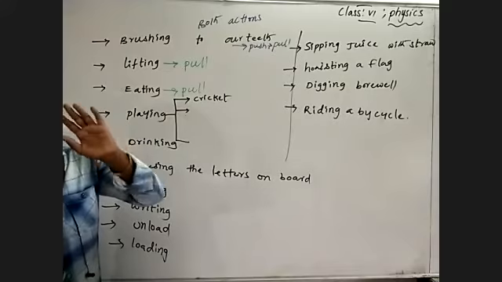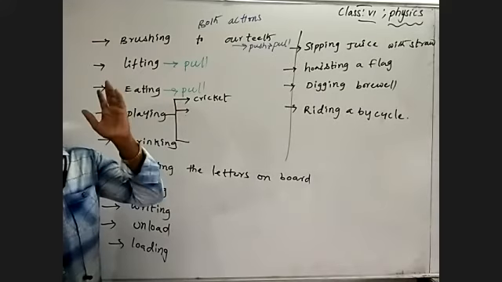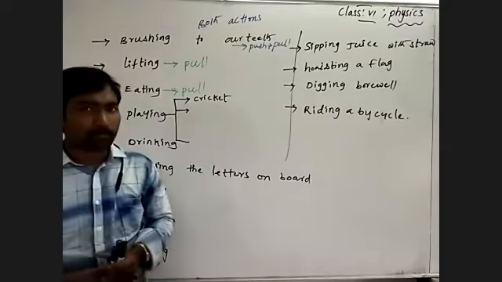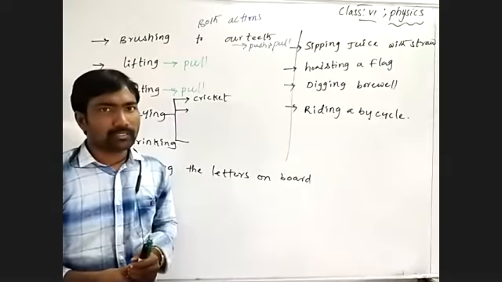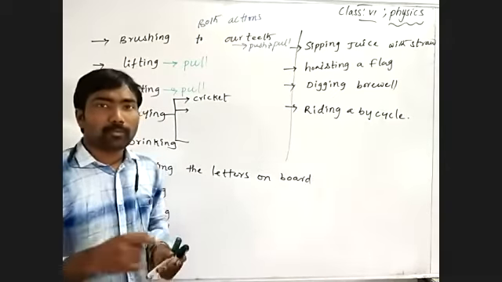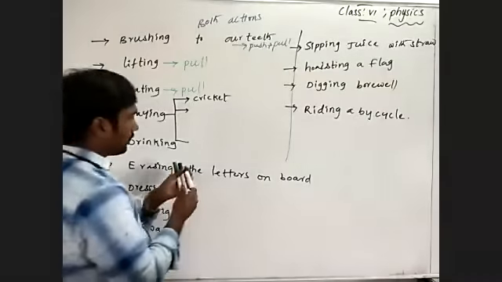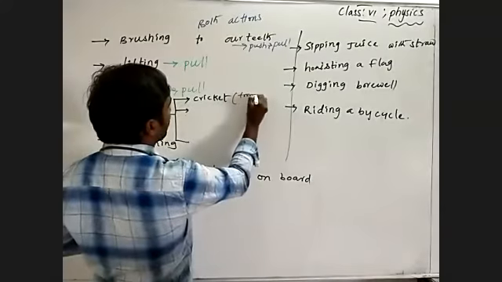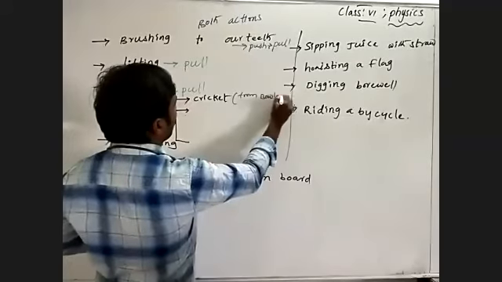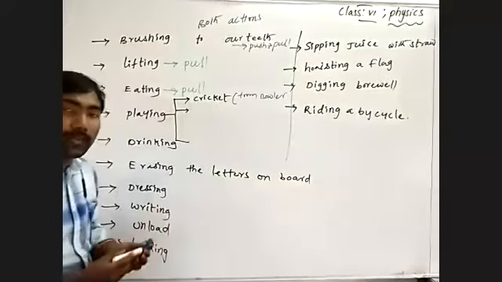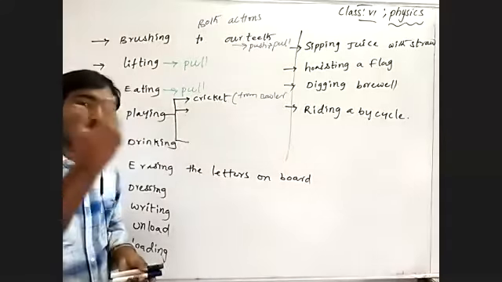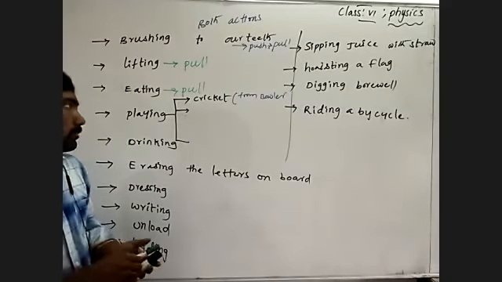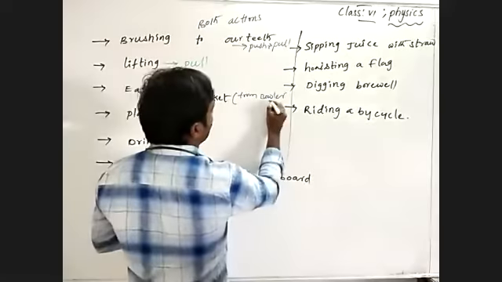By throwing the ball towards the batsman, we observe the ball moving away from the bowler. Understand? Away from the bowler. He is throwing the ball, so what type of action is performed here? Push.